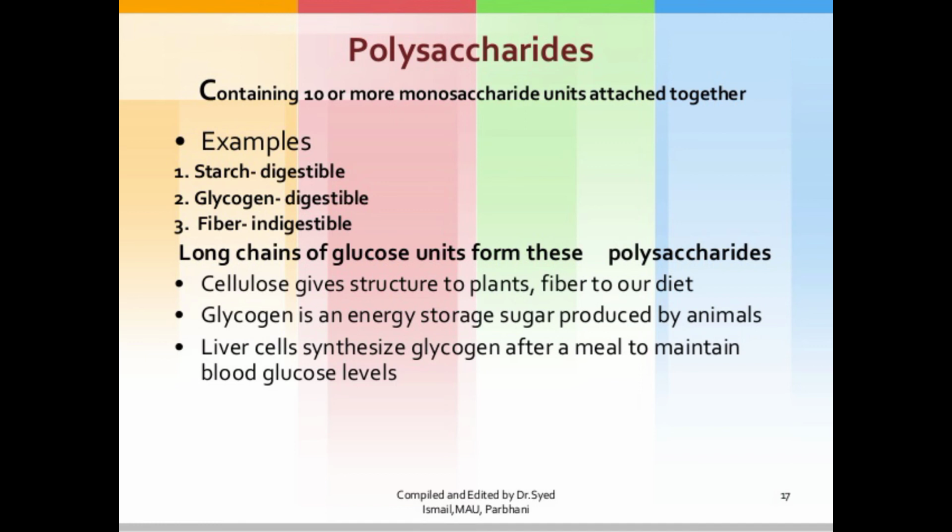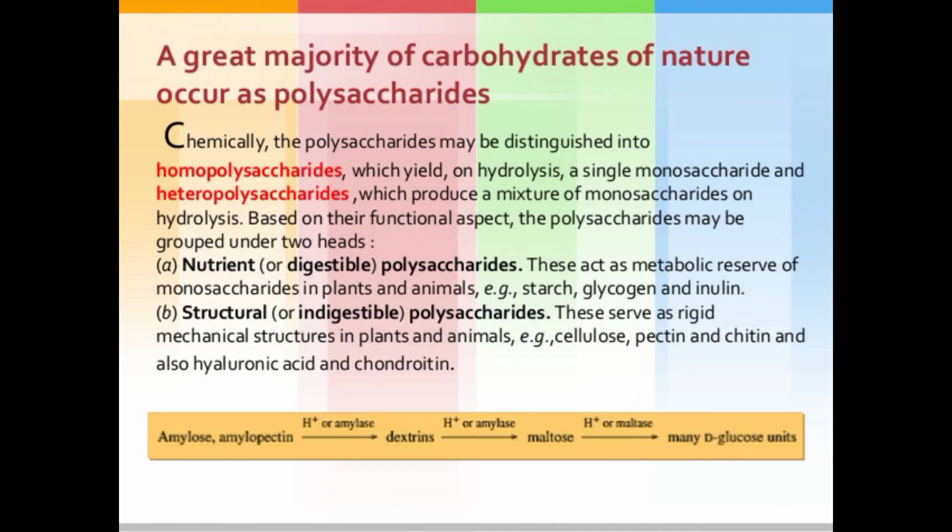So then the next one is polysaccharides. The great majority of carbohydrates in nature occur as polysaccharides. Chemically, polysaccharides are distinguished into homopolysaccharides, which yield a single monosaccharide on hydrolysis, and heteropolysaccharides, which produce a mixture of monosaccharides on hydrolysis. On the functional aspect, polysaccharides may be grouped into two heads: nutrient polysaccharides and structural polysaccharides.